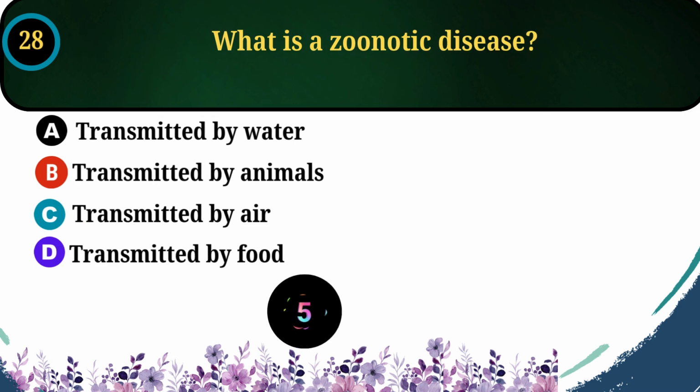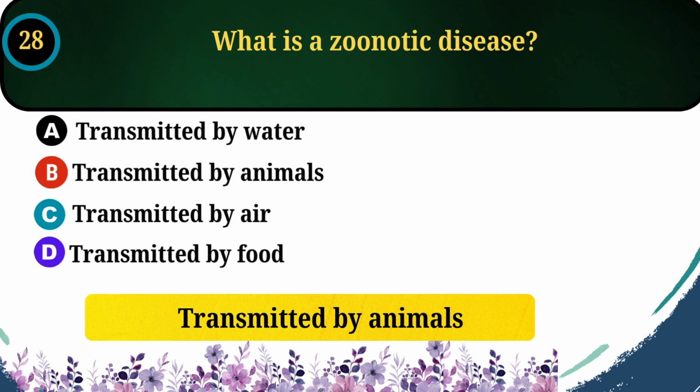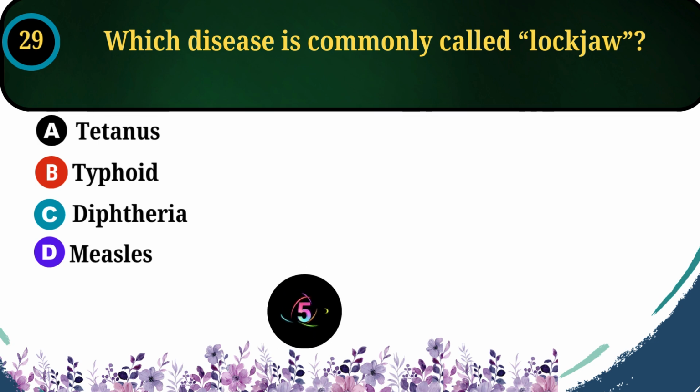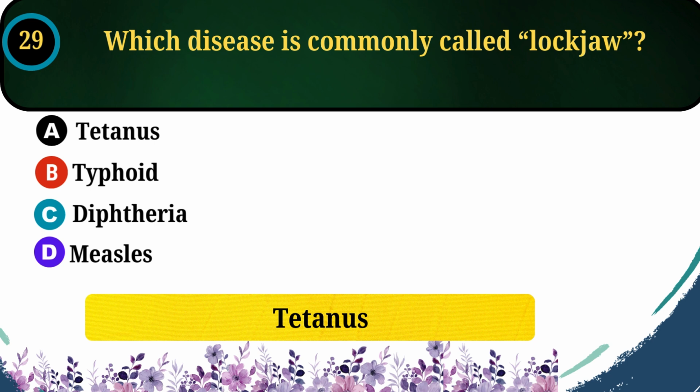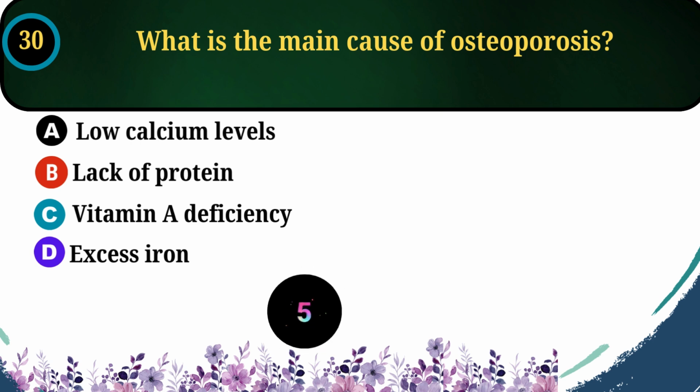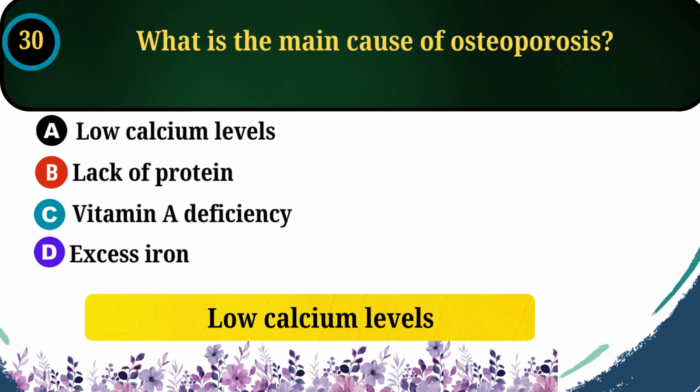What is a zoonotic disease? The correct answer is option B, transmitted by animals. Which disease is commonly called lockjaw? The correct answer is option A, tetanus. What is the main cause of osteoporosis? The correct answer is option A, low calcium levels.